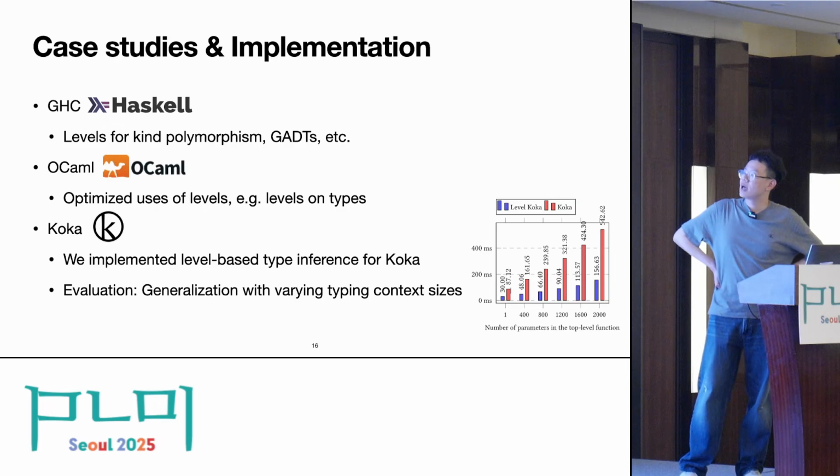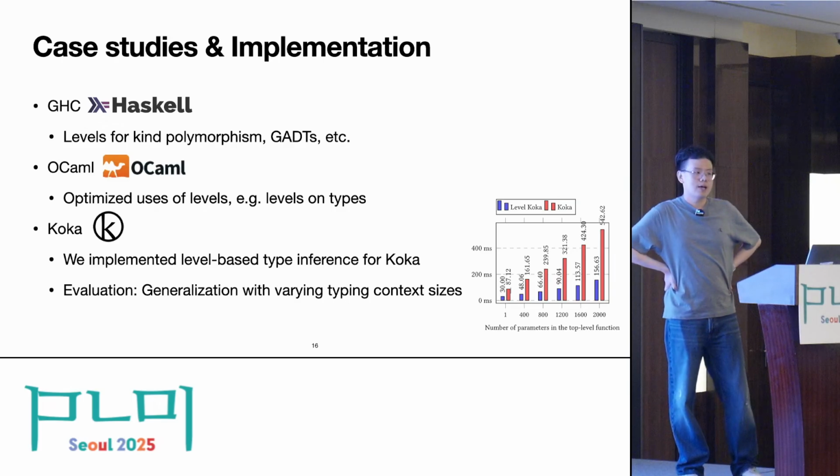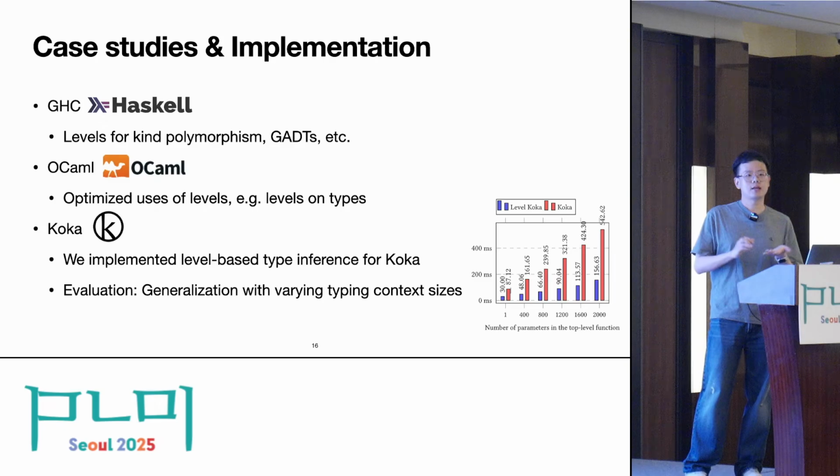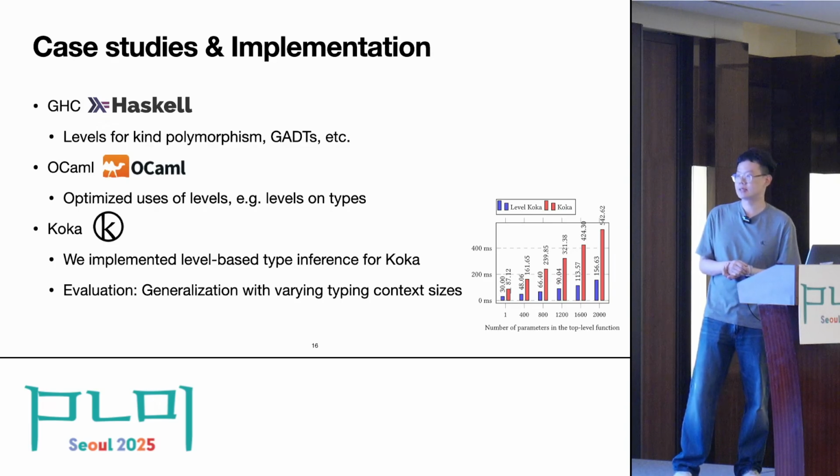And for the OCaml type checker, OCaml has some very smart and optimized use of levels. For example, in OCaml, types themselves directly associate a level, while in our formalism, we only associate levels to type variables, and we have to traverse the whole type to compute the level of the type.